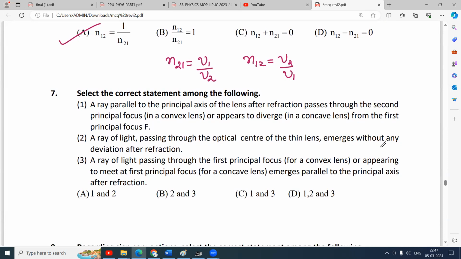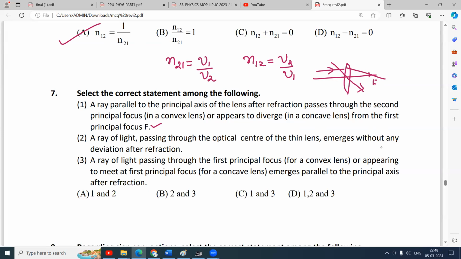A ray parallel to the principal axis of the lens after refraction passes through the second principal focus. Definitely it is correct. Any ray parallel to the principal axis passes through the focus. A ray of light passing through the optic center of the lens emerges out without any deviation. If it is a thin lens, any ray of light passing through the optic center passes undeviated. A ray of light passing through the first principal focus of the lens or appearing to meet at the first principal focus emerges parallel to the principal axis.